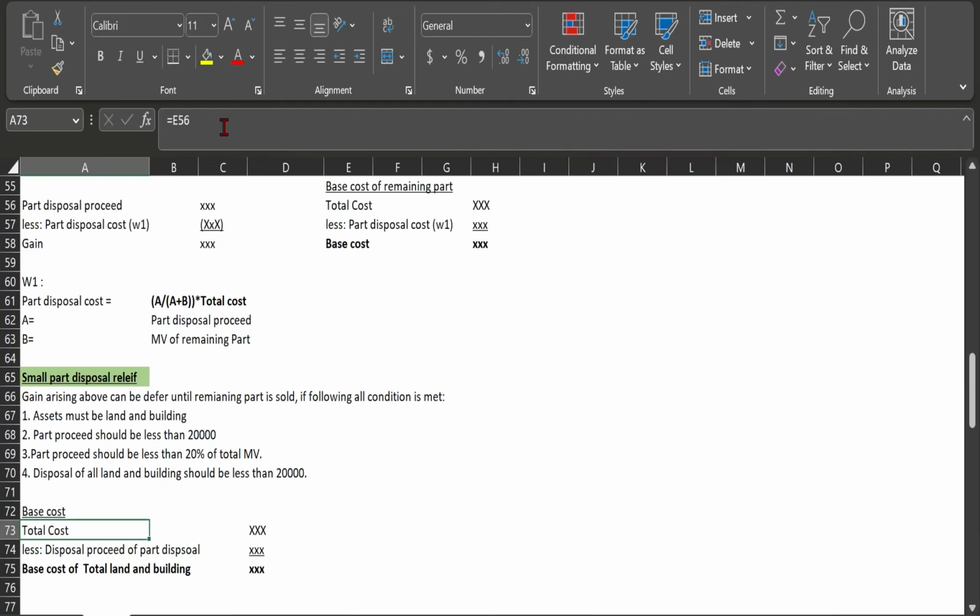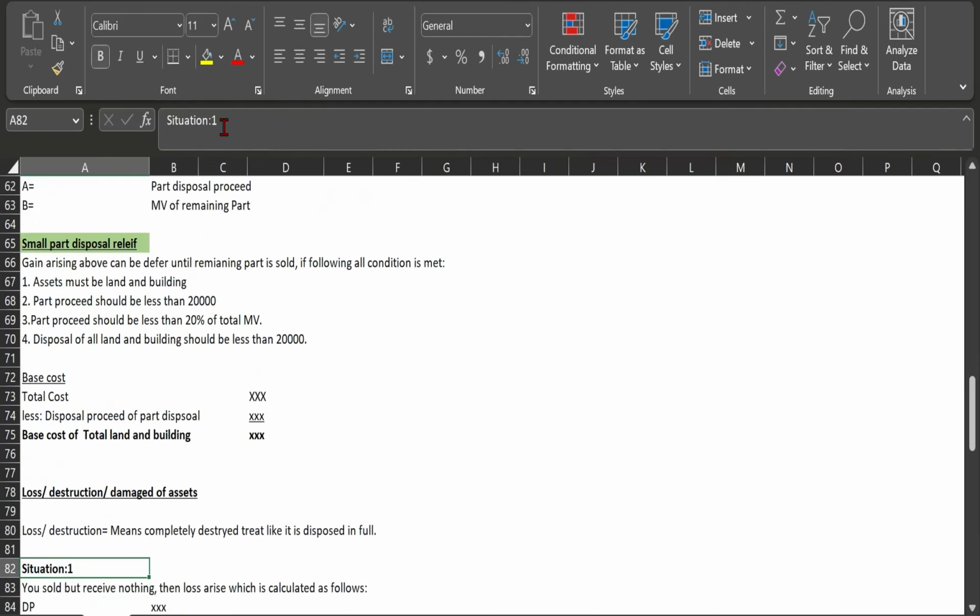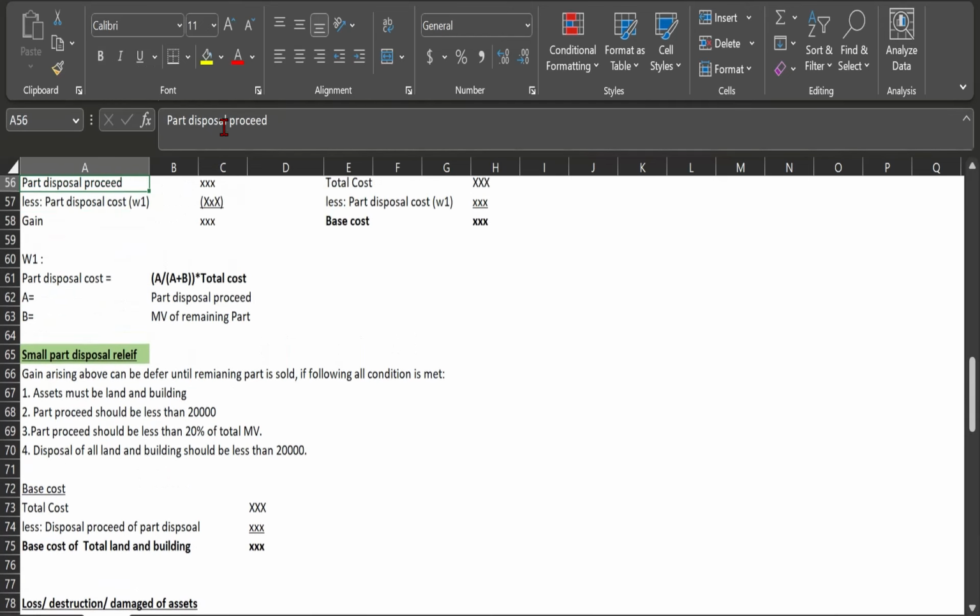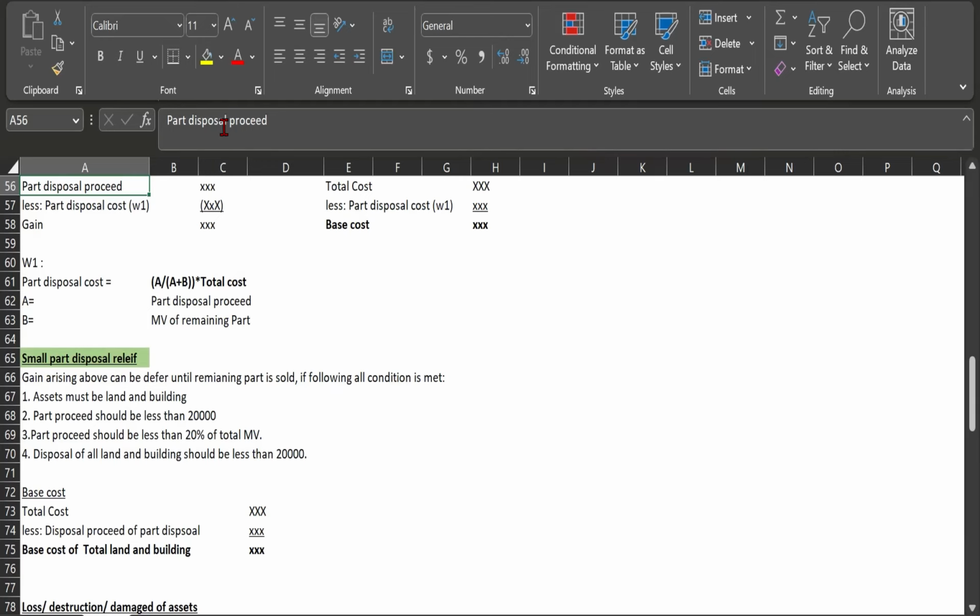So from a planning perspective I have noted down some points. I forgot to note them down, wait, I will note them down. You should think about those points before taking this relief. But you should remember that these points apply to any relief you are taking, not only the small part disposal.